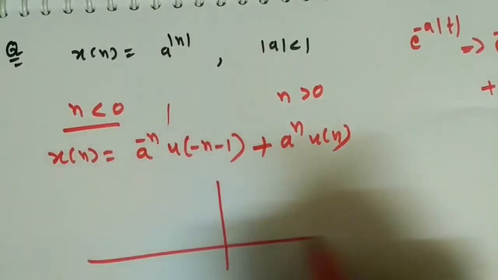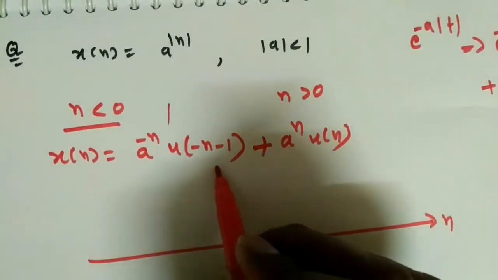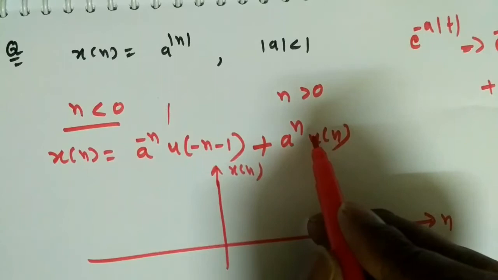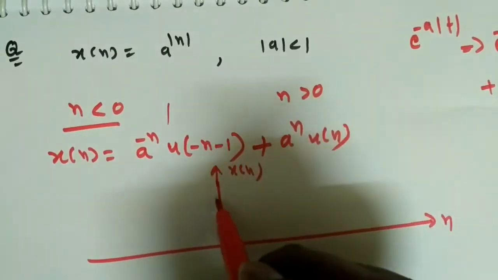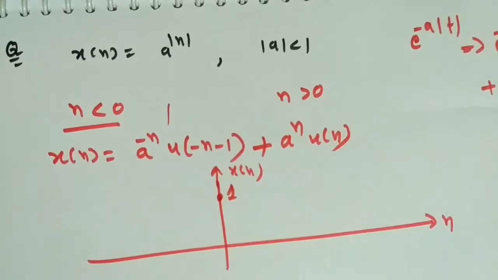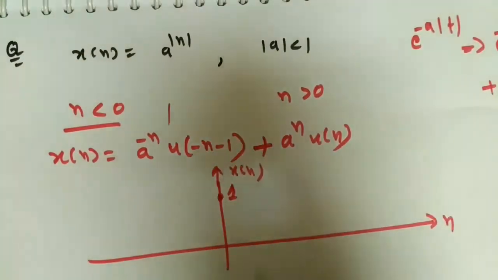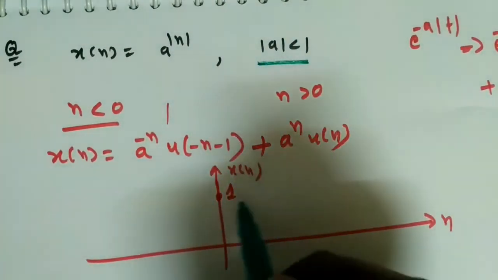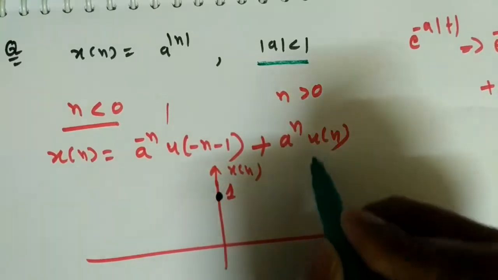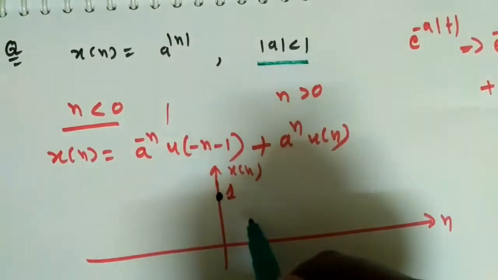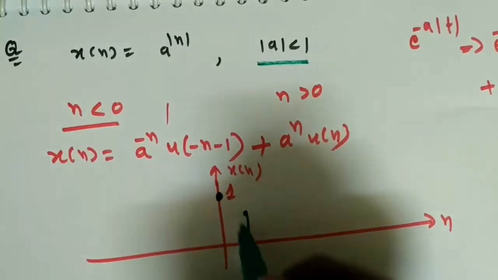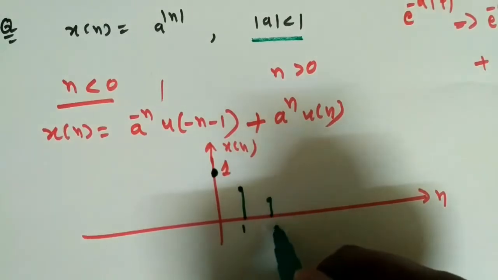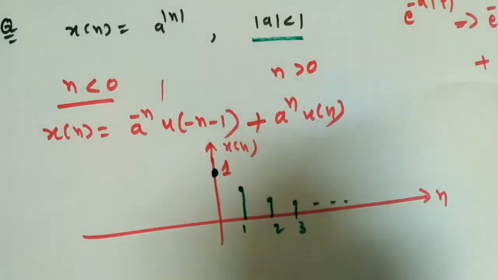How to draw this waveform? This is n, this is x of n. When n is greater than or equal to 0, n equal to 0 means a power 0, which is 1. I will get 1 here. Similarly, mod a is less than 1, that means it may be 1 by 2, etc. So 1 by 2 power 0 is 1 only. If n is equal to 1, a power 1, it will be reduced in amplitude because a is less than 1. This is 1. Similarly 2, again it will be reduced, again it will be reduced, and so on.